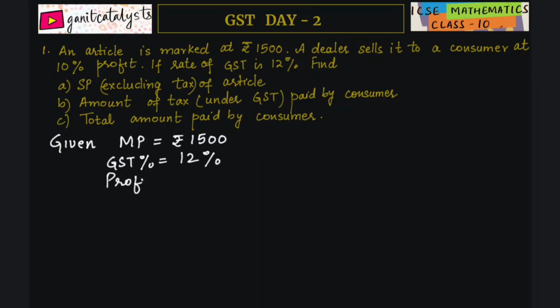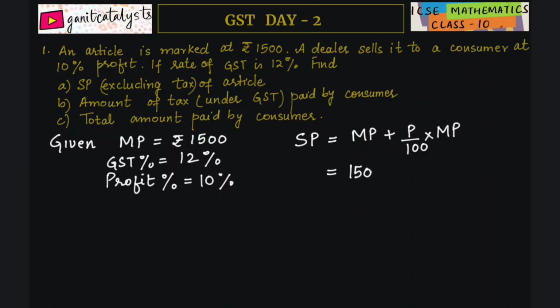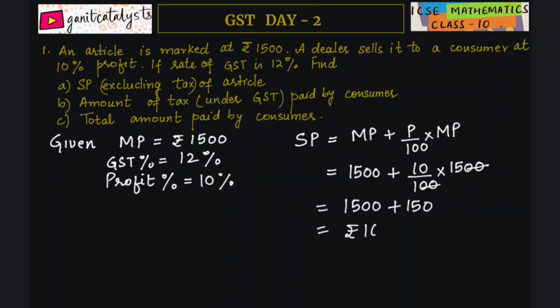Profit percent is 10%. Now we have to find out selling price. So what is selling price? It is equal to marked price plus profit percent of marked price. This is the formula. So it is equal to, what is marked price? 1500 plus 10% of 1500. So when you cancel, you will get 1500 plus 150. So it is equal to rupees 1650.